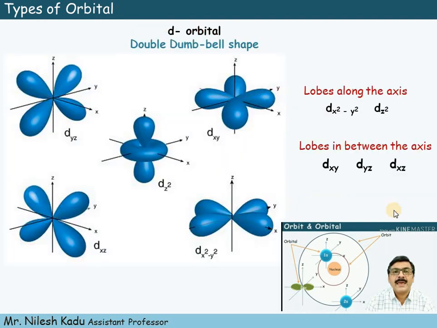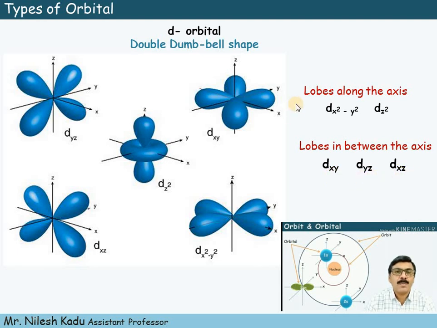Now then, let us move towards the d orbital. And d orbital has a double dumbbell shape, means two dumbbells. And on the basis of arrangement of two dumbbells, they are classified into five types: dx square minus y square, dz square, dxy, dyz and dxz.